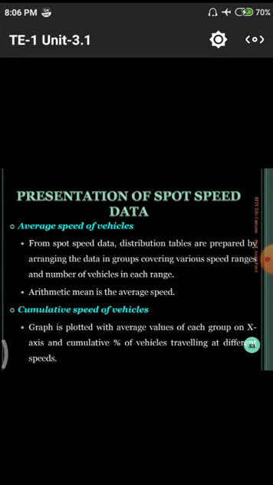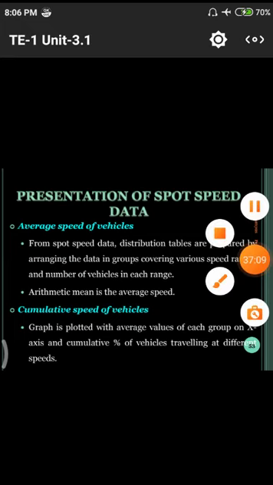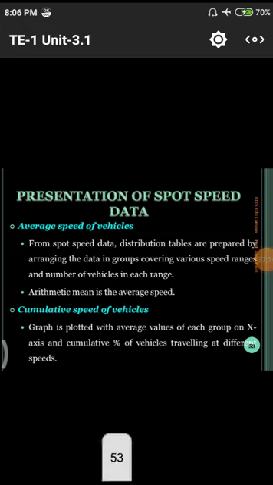Next one is the presentation of the spot speed data. How do we have to present this spot speed data? First of all, the average speed of the vehicles. We capture n number of vehicles at n intervals. That means we have to give an average speed. What was the average speed maintained on that particular road by a vehicle? That will give a value for the design purpose.